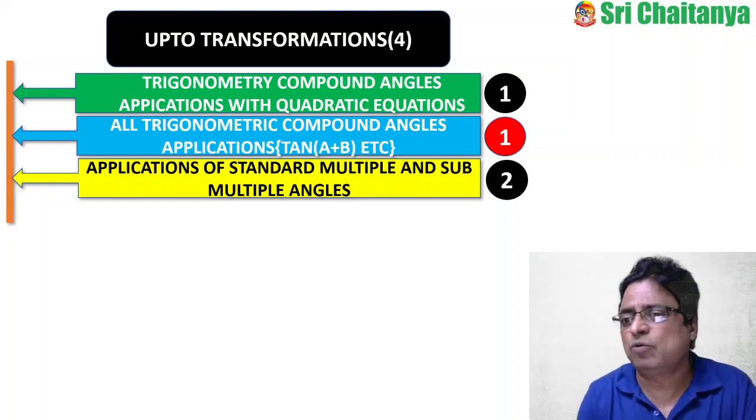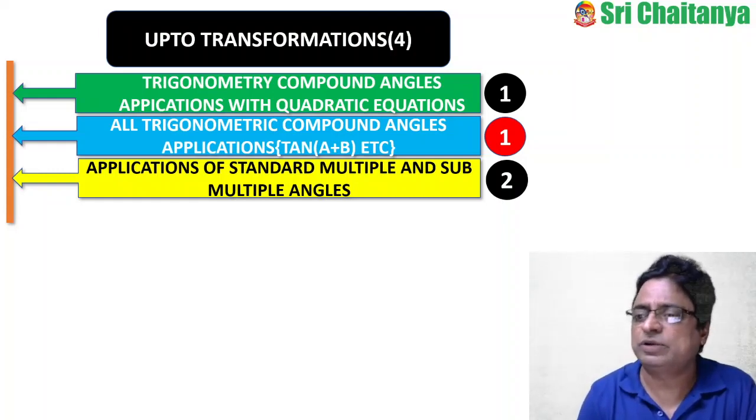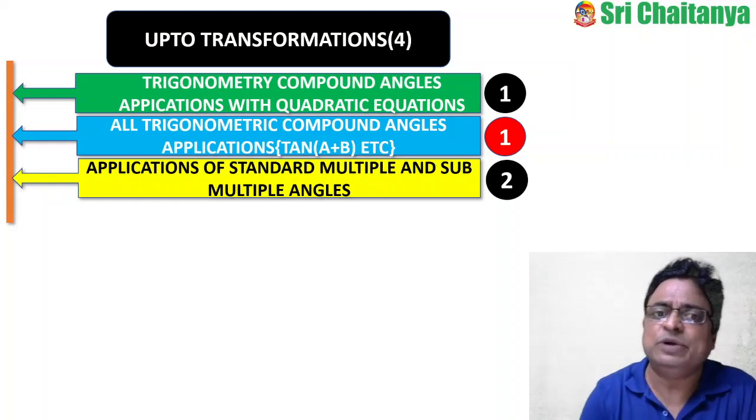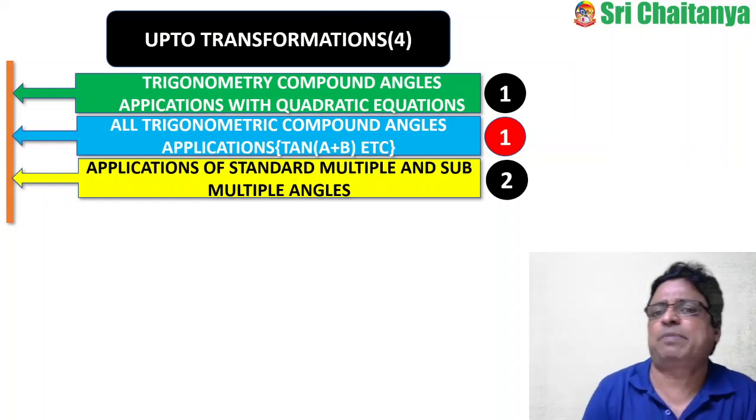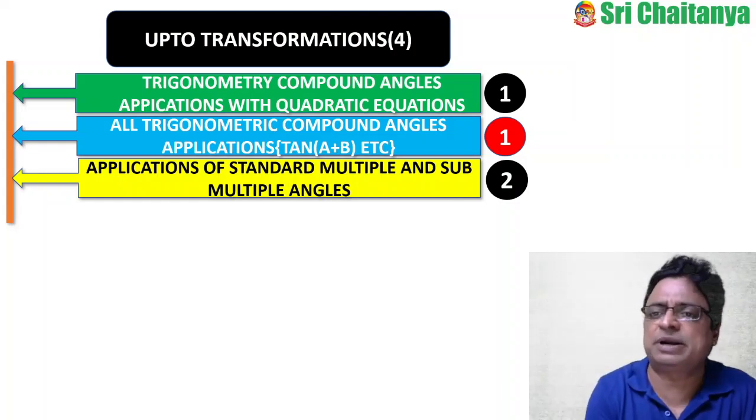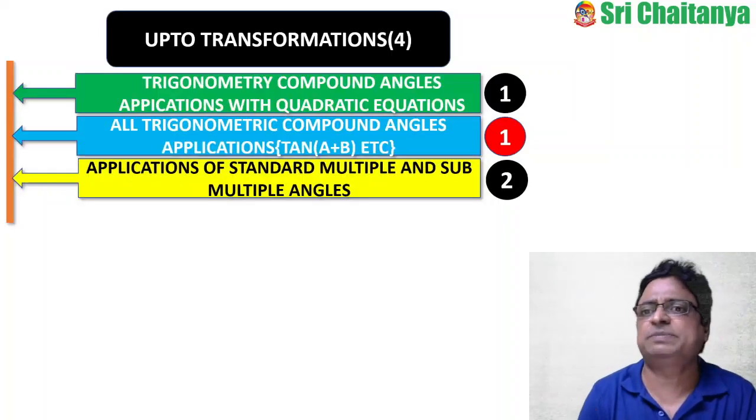What is cos A? 1 plus cos A equals 2 cos square A by 2. What is 1 minus cos A? 2 sin square A by 2. Like that, multiple and submultiple of angle problems and their applications, direct questions. And previous standard trigonometric problems, they asked 2 questions and exclusively from this particular area.